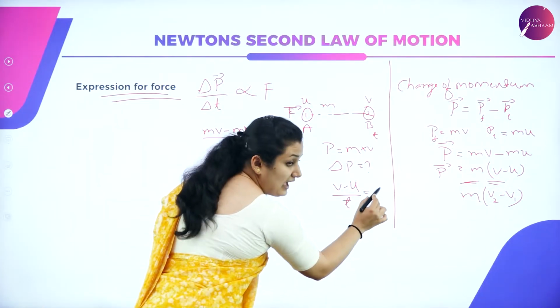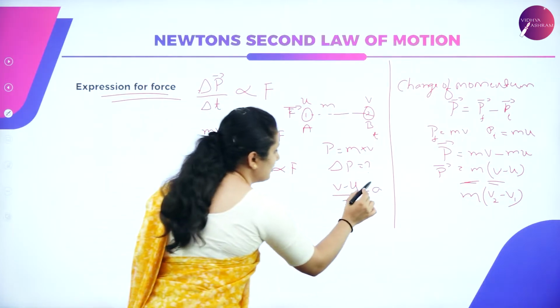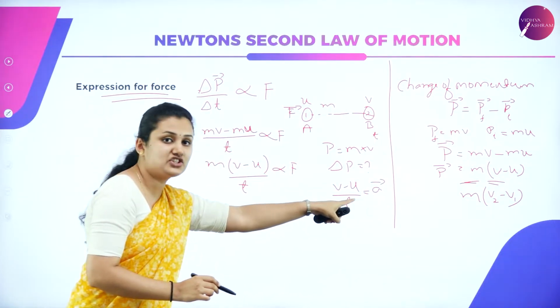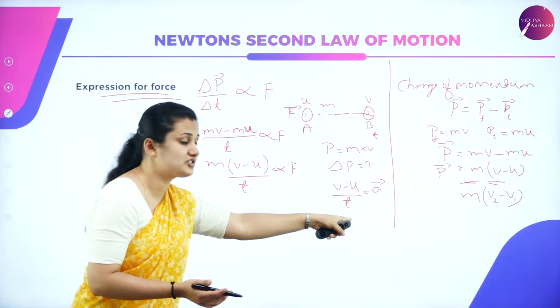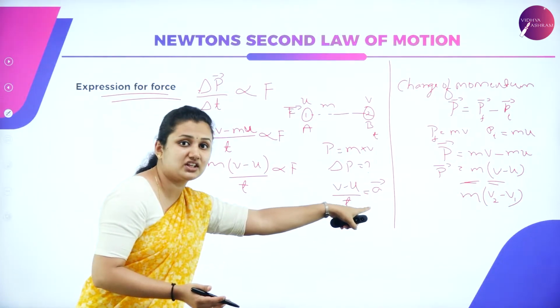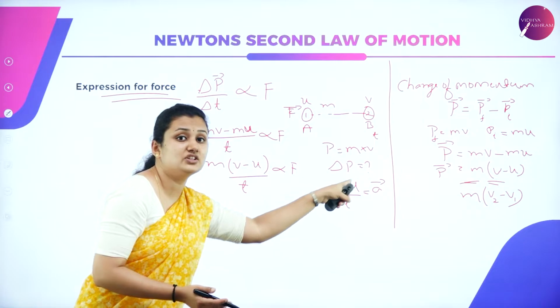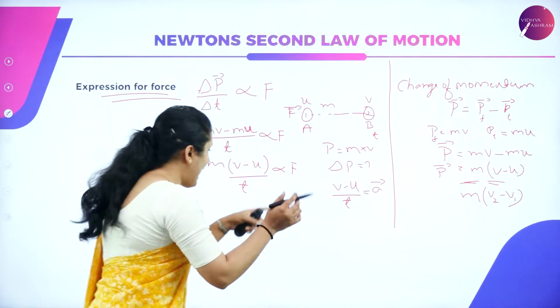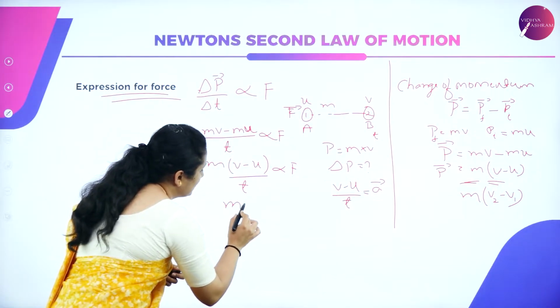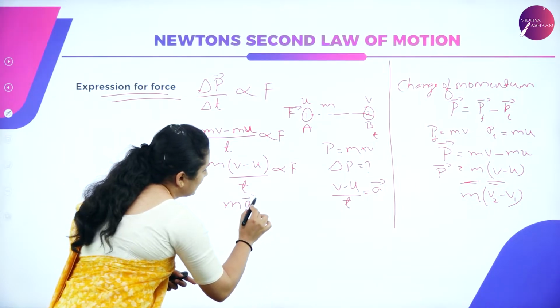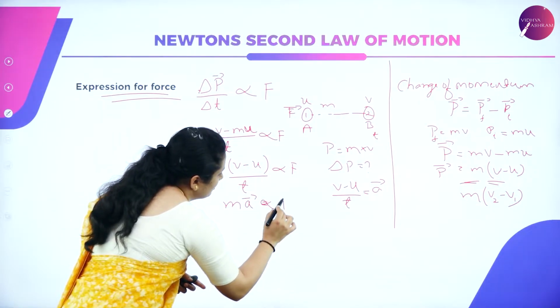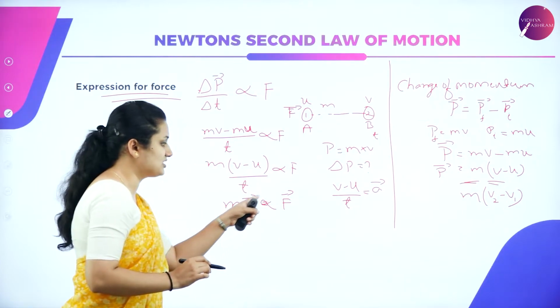It is nothing but acceleration a. Change in velocity, final velocity minus initial velocity, by time is acceleration. On substituting, you will get ma is proportional to F. It's a vector quantity.